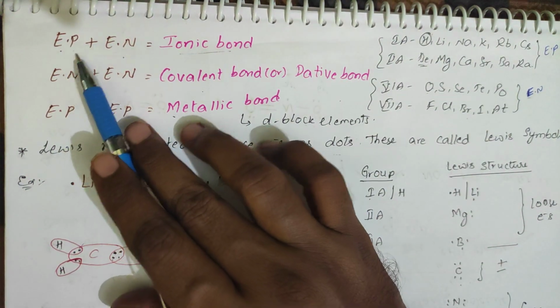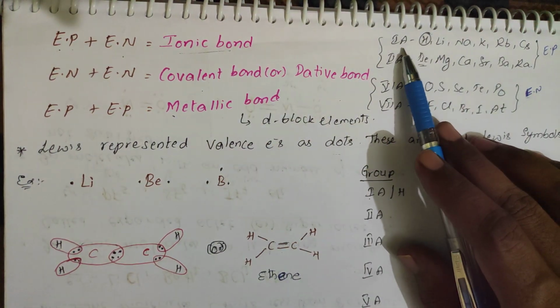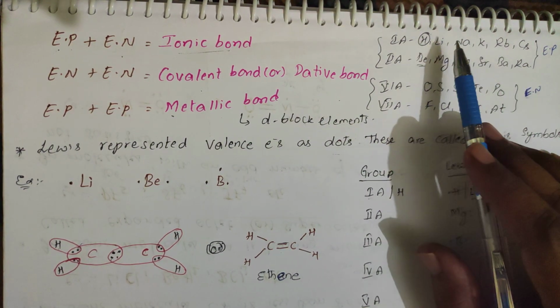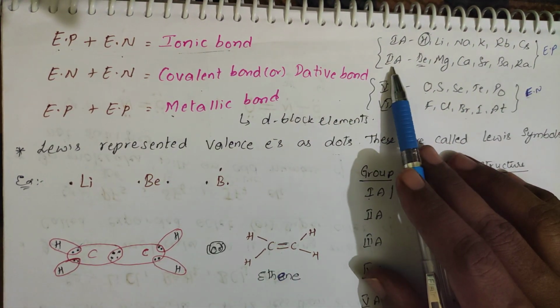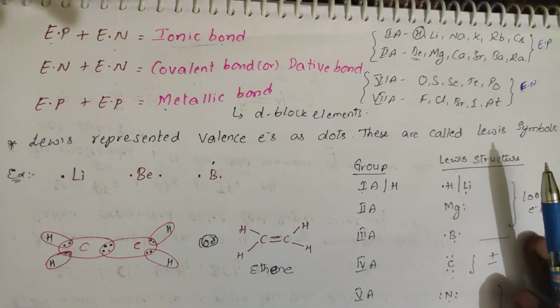Electropositive elements generally means group one and group two. In group one, leaving aside hydrogen, there are lithium, sodium, potassium, rubidium, cesium, and if you go for the second group, beryllium, magnesium, calcium, strontium, radium.